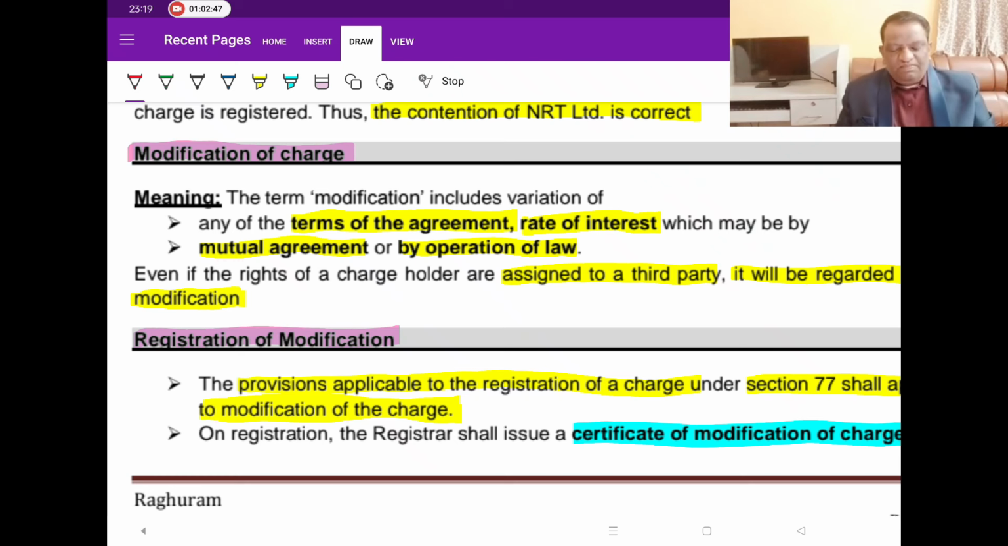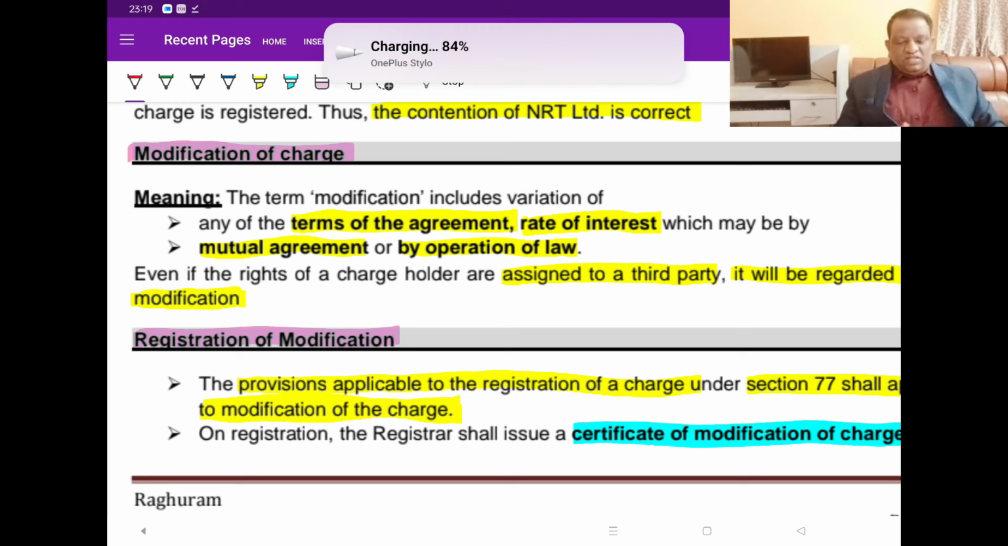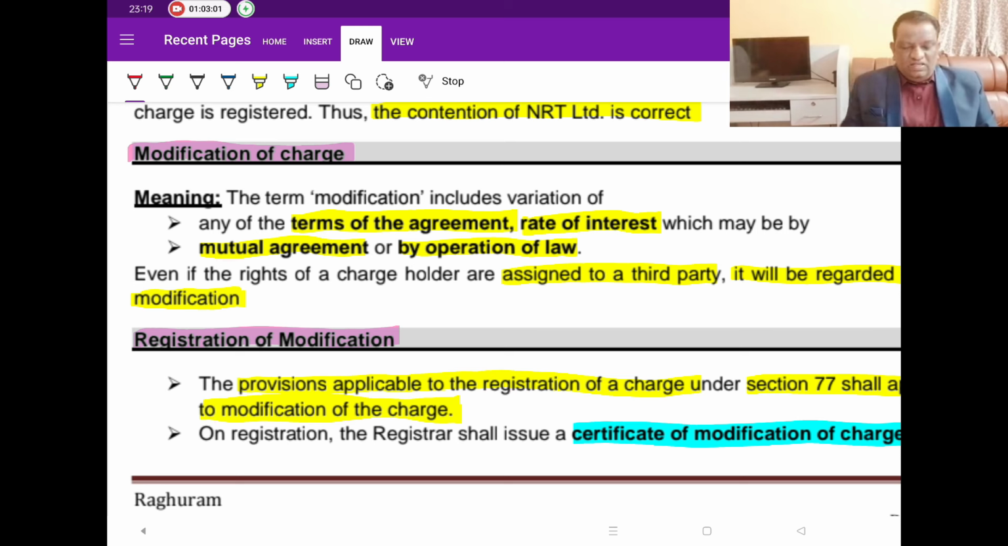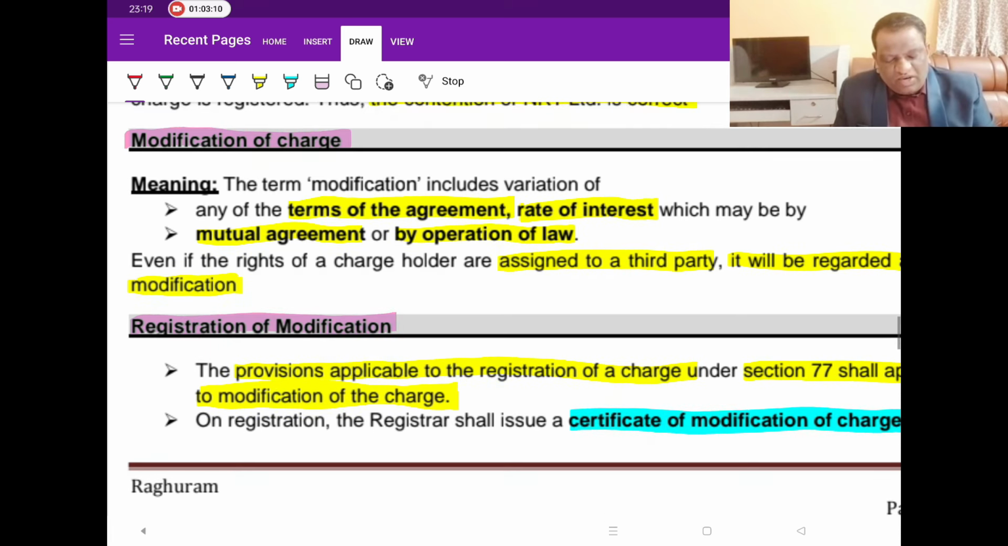Now comes the modification of charge. We are almost coming to the closure of this chapter. There are two big topics that we need to discuss. One is modification and the second one is satisfaction. Once these two are done, there are certain miscellaneous topics, like where we keep it and what type of documents have to be kept. Then the chapter will get over. So kindly concentrate. Now, modification.